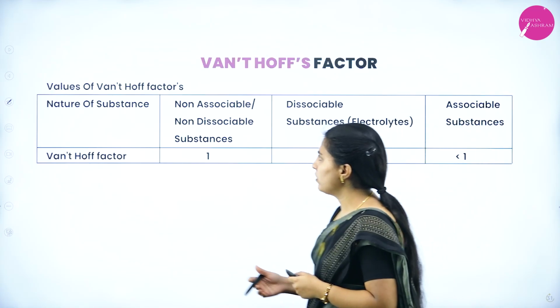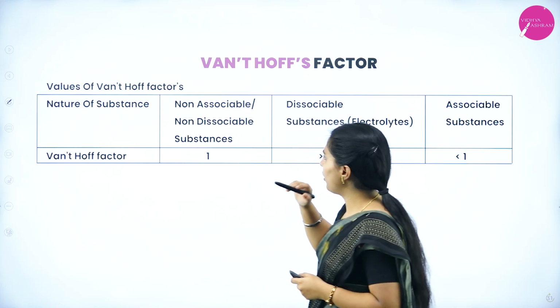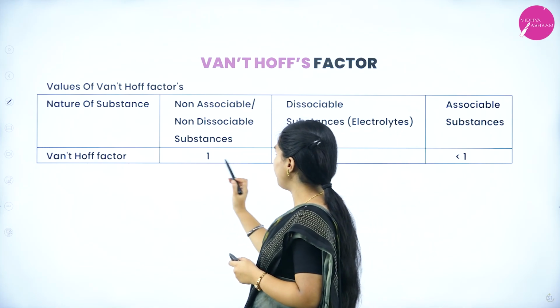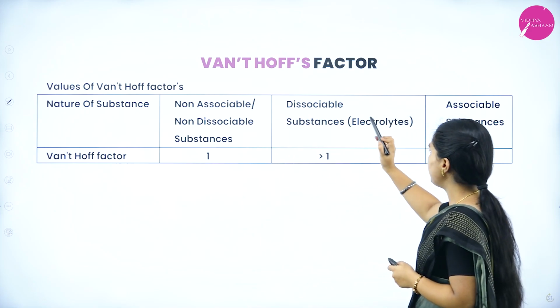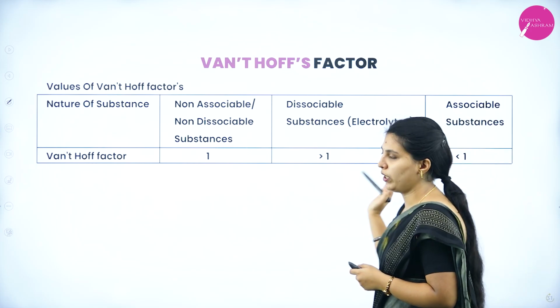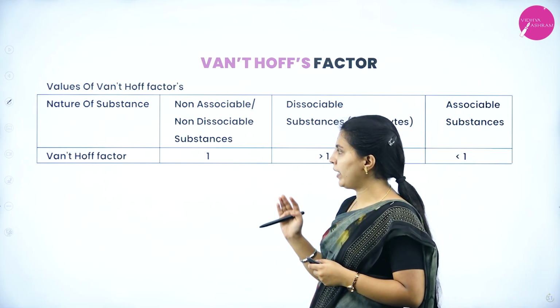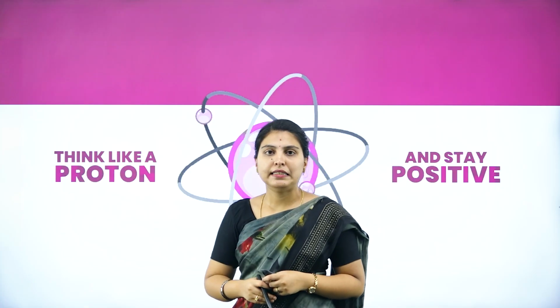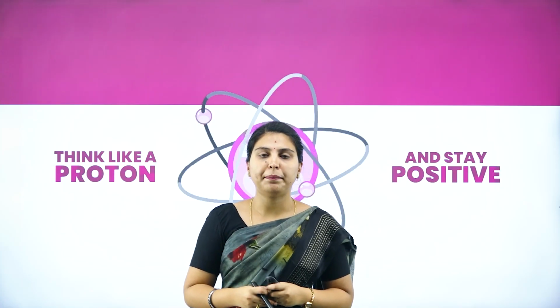Here, with respect to the nature of the substance, for non-associable and non-dissociable substances, the Van 't Hoff factor will be 1. For dissociable substances, it is more than 1. For associable substances, it is less than 1. These are the values of the Van 't Hoff factor according to the nature of substances, and this completes the overall chapter, Solutions.